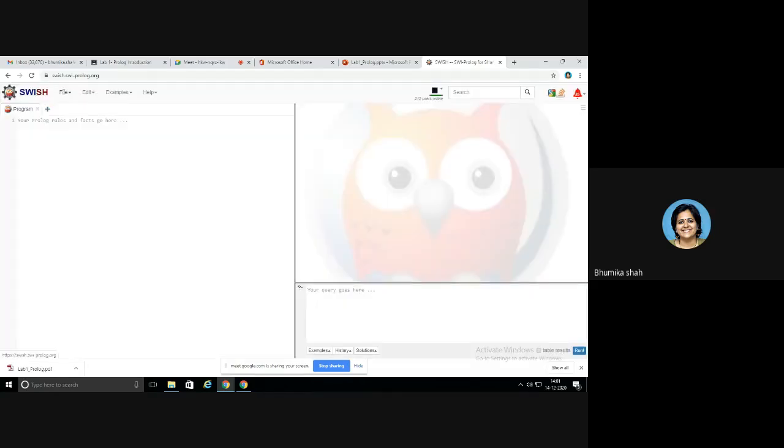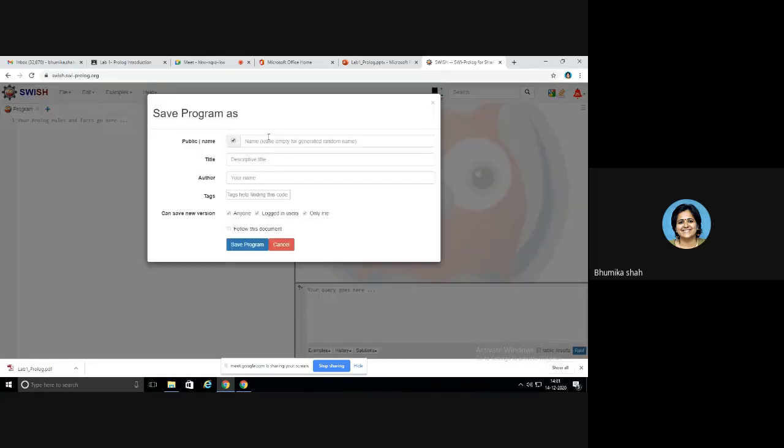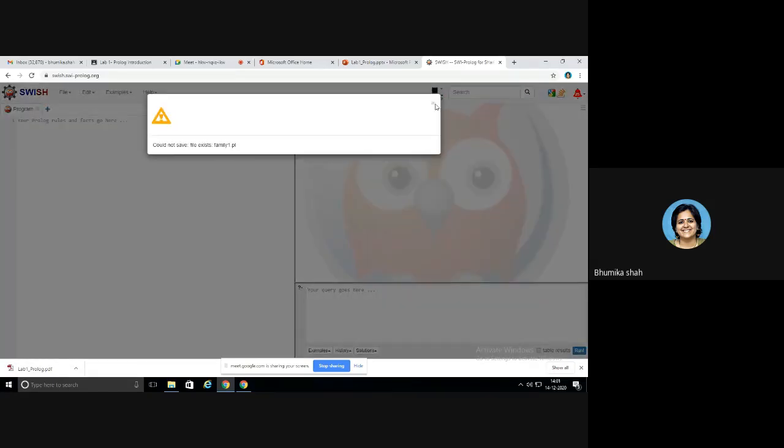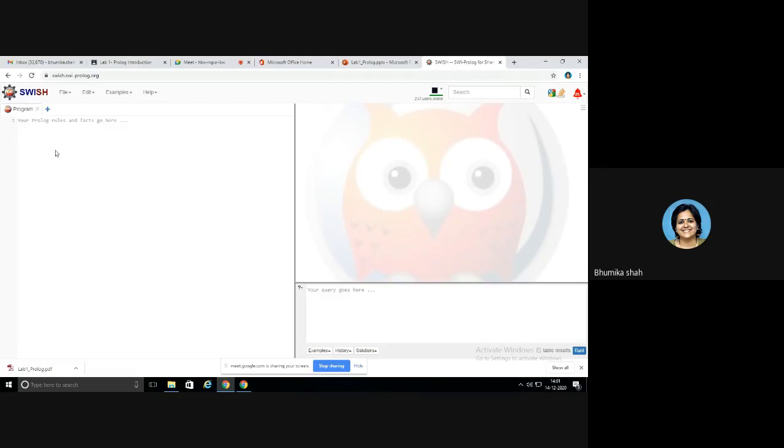Already there is one file with the same name in my drive. Family one is also there, but you understood how to save the file, so I won't save. Let me paste here what we want to do. Now we are trying to write predicates. Here we are talking about the first couple, Elizabeth and Philip, and they have 3 kids, Charles, Anne and Andrew.